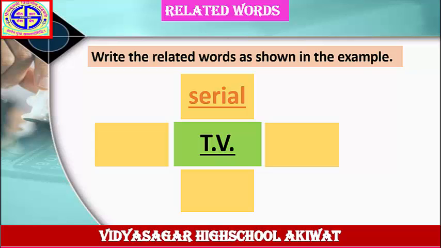Next example. Write the related words as shown in the example. The word is given here, TV. The answer is given here, cereal. Means these words are related to the word TV. So write down the remaining related words in the column. First, draw this diagram in your notebook. Write down the word TV in your notebook. Write down the first answer, cereal. After that, complete this chart.